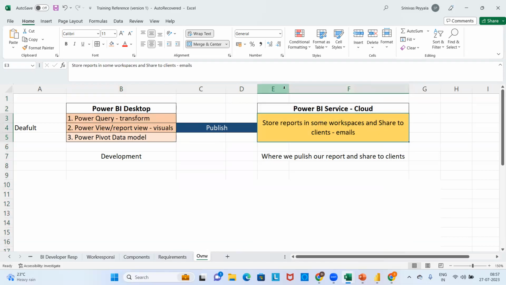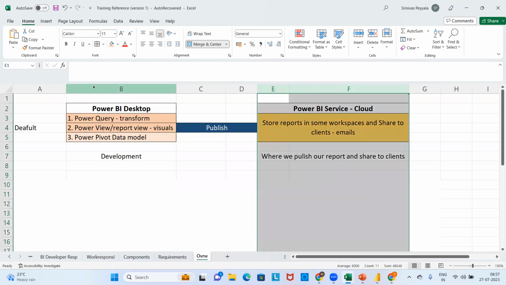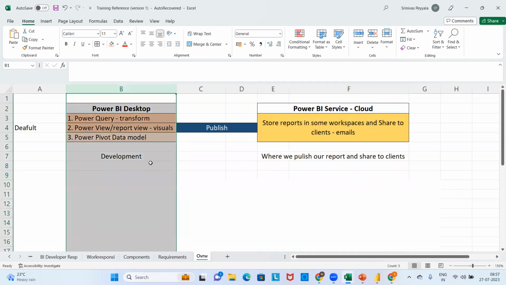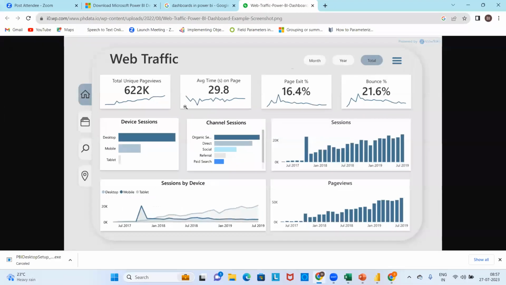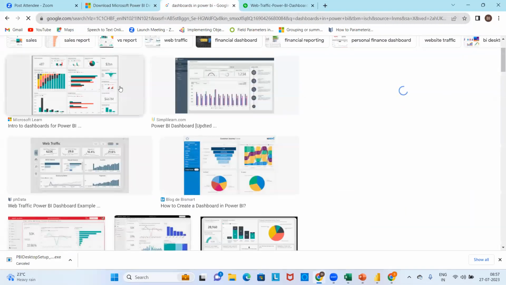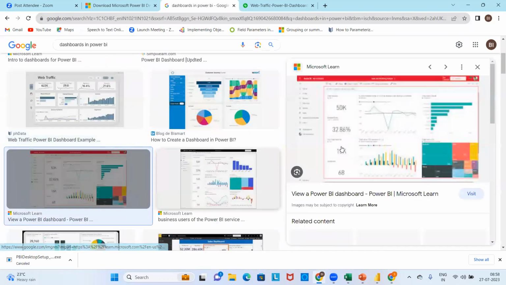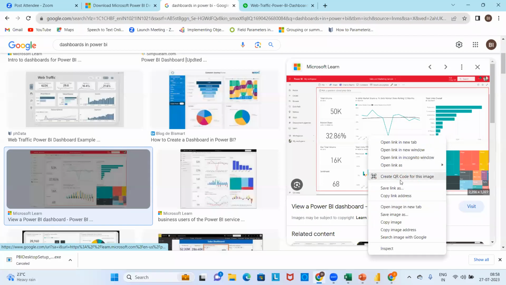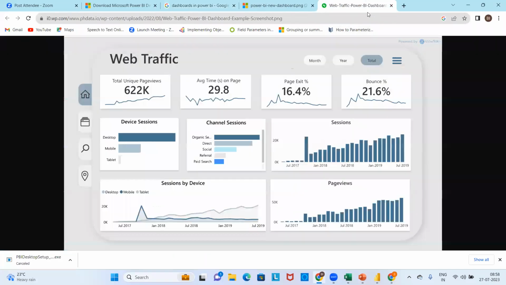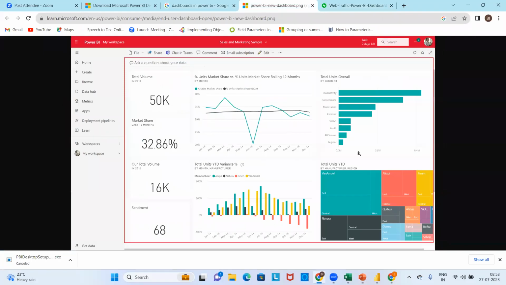But in order to come into this place, I may need to spend some time on my desktop tool to get expertise on how efficient and how advanced the dashboards are that I can create. Even if I go to Google or any environment, there are a lot of dashboards that you can see. You should be in a position to create these kinds of reports at the end of the training.